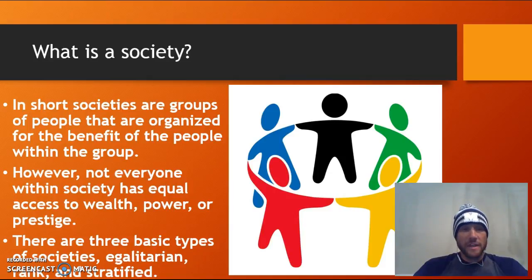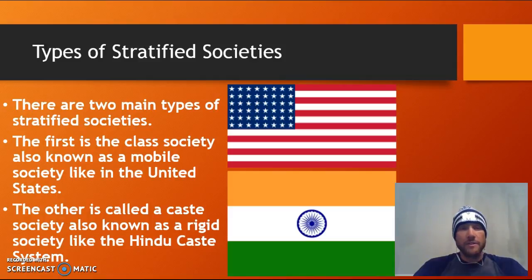There are three types of societies. Those are egalitarian, where there's more equality. There are rank societies, where people are kind of ranked and their jobs are based on that. And then there are stratified societies that are based on some sort of class distinction or class weighting. Today we're going to talk about two different types of stratified societies in particular, because in industrial countries and post-industrial countries like the United States, there is a tendency to form in a stratified way.